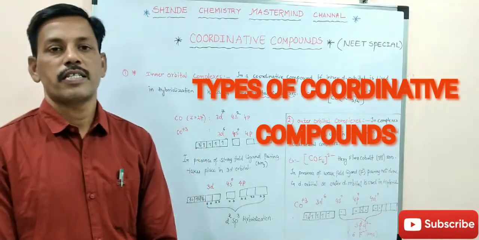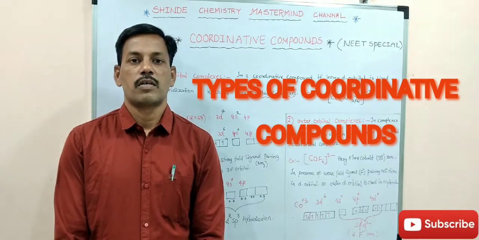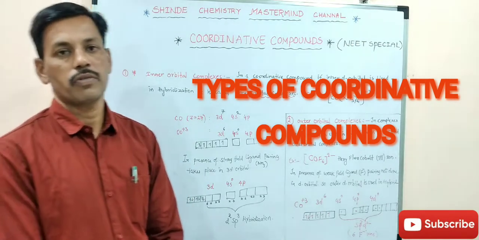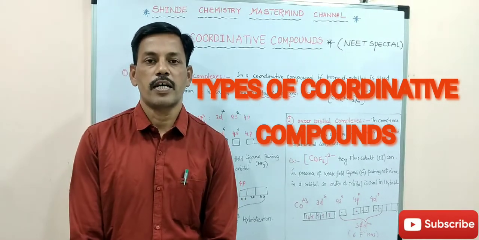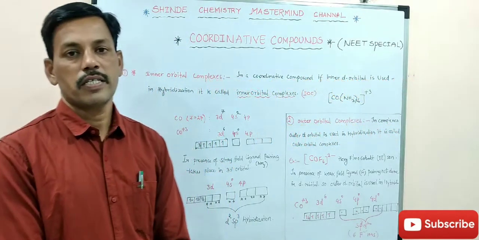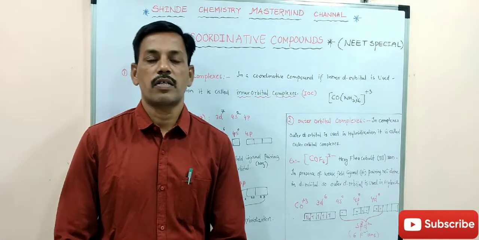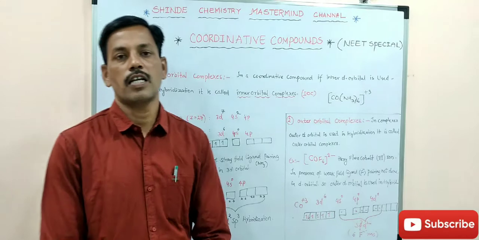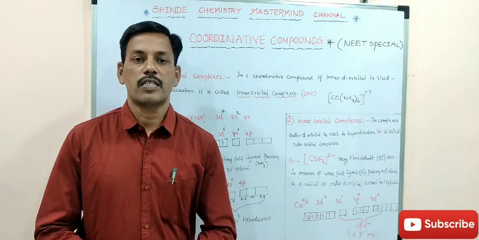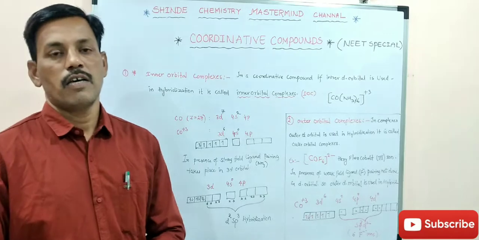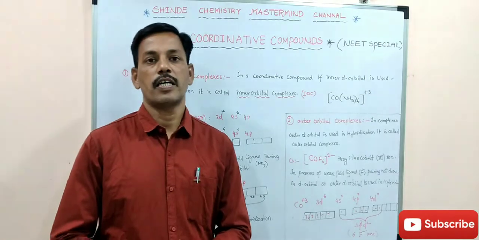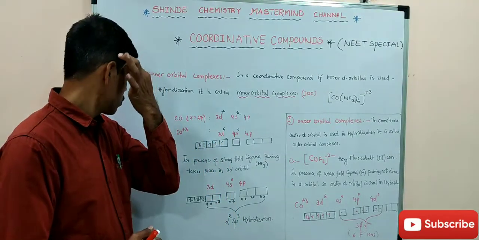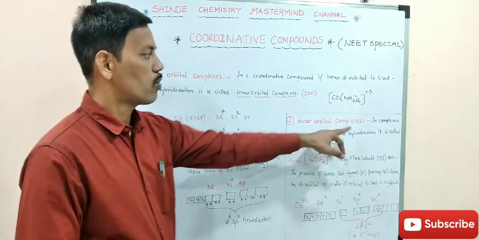Okay, friends, now we discuss coordination compounds, inner orbital complexes and outer orbital complexes. This is also a very important question. In this session, many expected questions came in previous examinations. So let's see what inner orbital complexes and outer orbital complexes are. When we clearly understand Werner's theory, we move to valence bond theory for coordination compounds. In these, we have to know about inner orbital and outer orbital complexes.